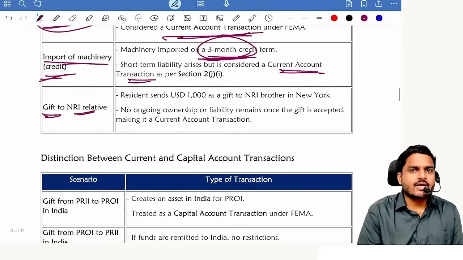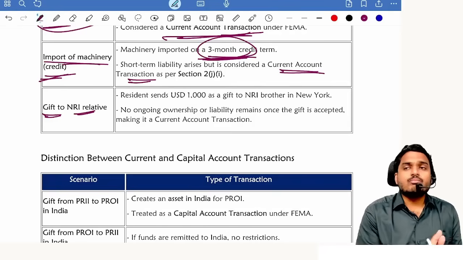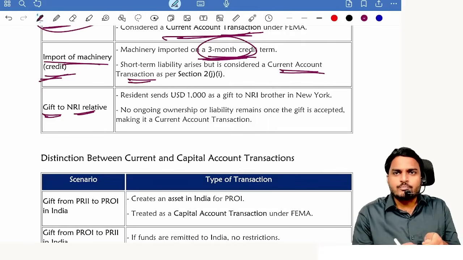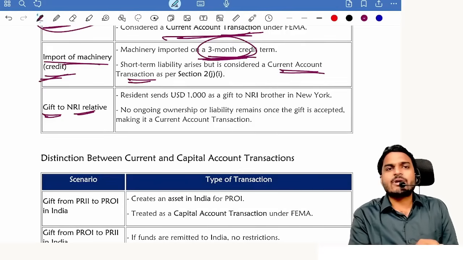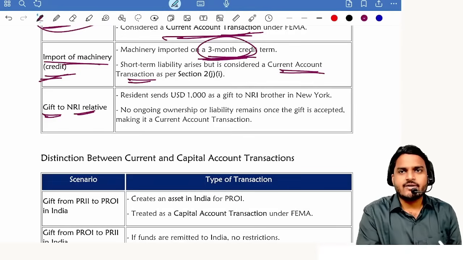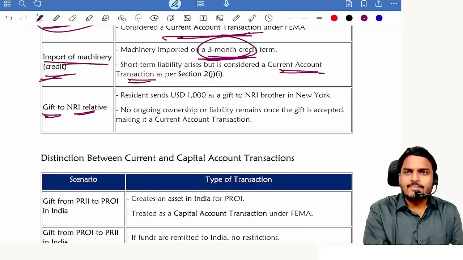Next, gift to NRI. Gift to NRI, is it a capital account transaction or current account transaction? It depends on movement of money. Suppose I am giving a gift in India, in rupees, to a person who is a non-resident, then it becomes a capital account transaction. Why? An asset was created for the non-resident in India. Then it becomes a capital account transaction.